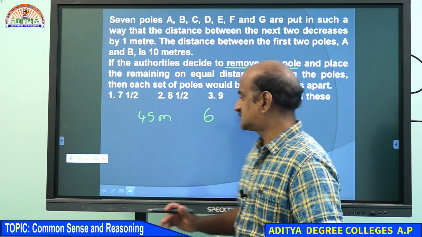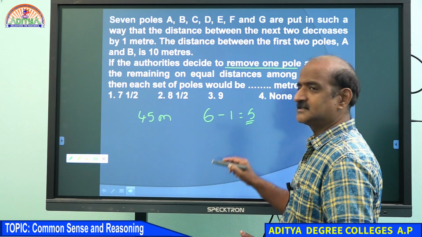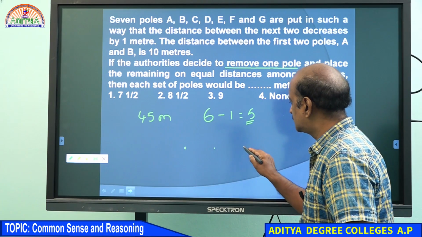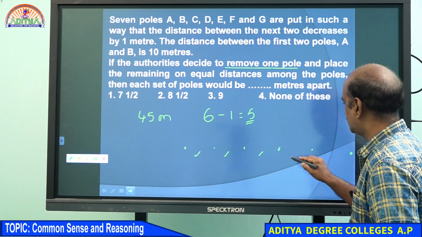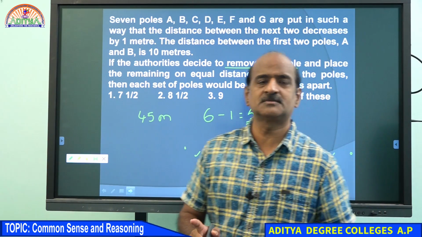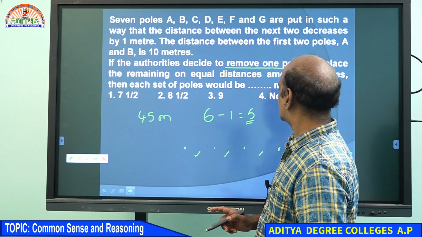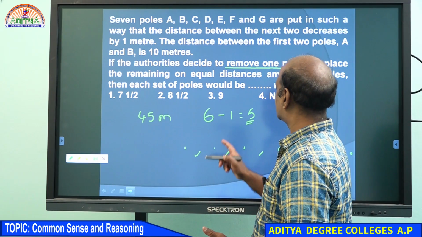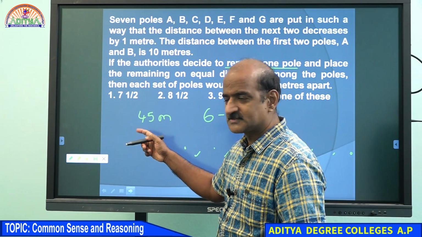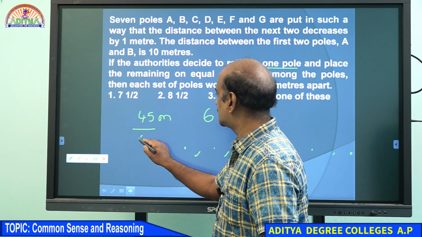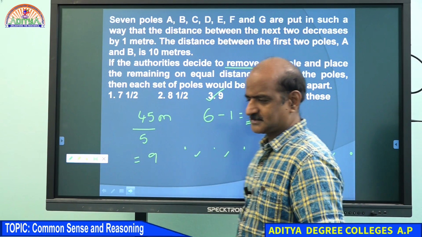Students, what does that mean? 6 poles mean how many segments do we get? 5 segments. You see, 1, 2, 3, 4, 5, 6 poles, therefore 1, 2, 3, 4, 5 segments. Because we have 6 poles, therefore 5 segments. The distance we already knew was 45, and 45 divided by 5 gives the distance between poles as 9 meters.